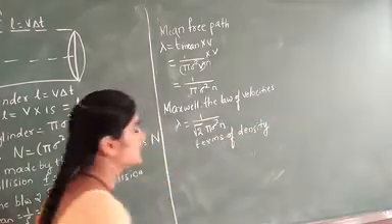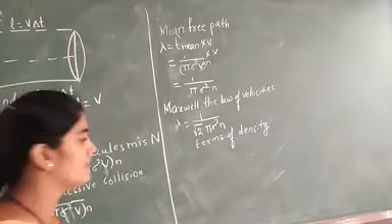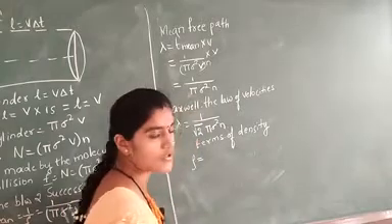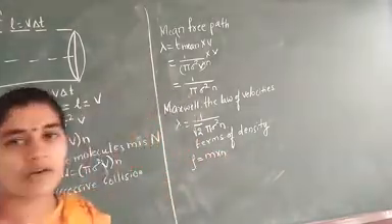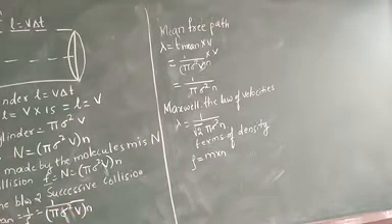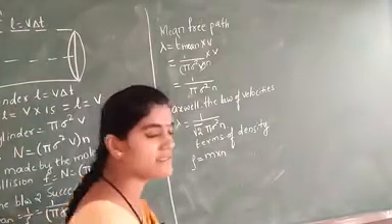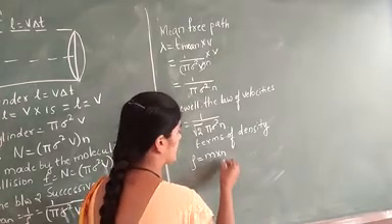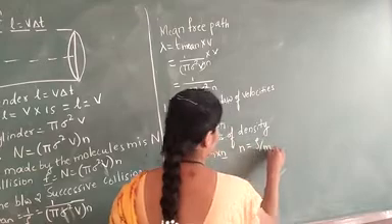When writing the mean free path in terms of density, first we consider rho is equal to m into n. Here rho is the density of the gas and m is the mass. Therefore n is equal to rho by m.